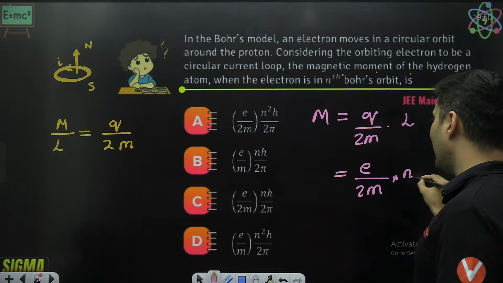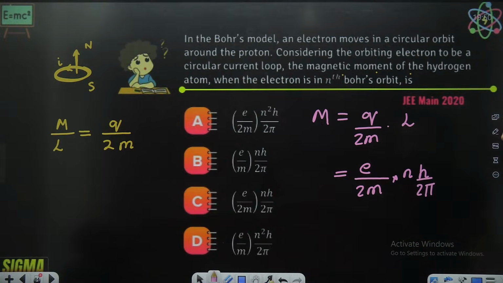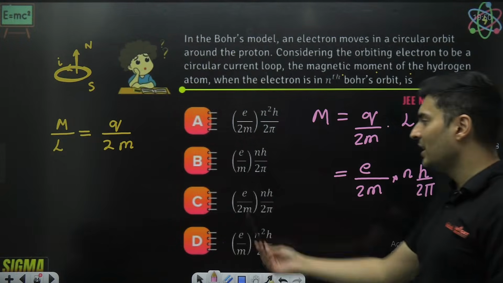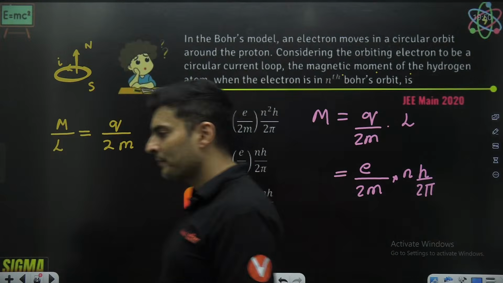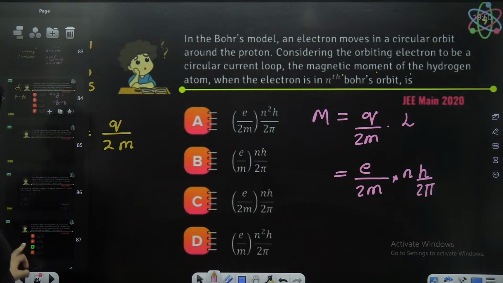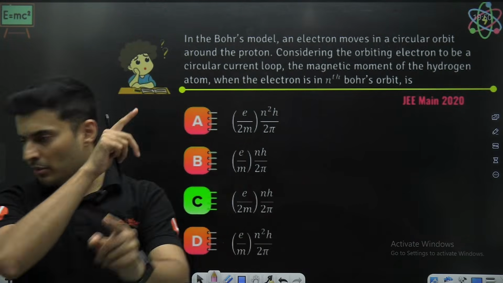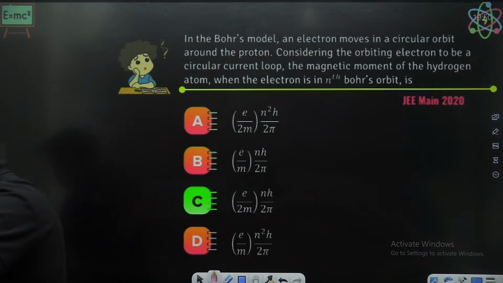Angular momentum is nh by 2 pi, by Bohr. So e by 2m nh by 2 pi. Where is it? Option C. Can you see that? Option number C exactly matches over there. So that is the correct answer. Very good. Proud of you if you guys got it.